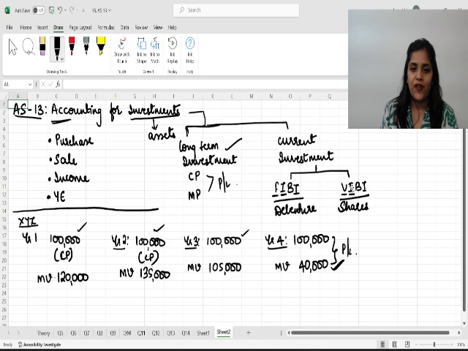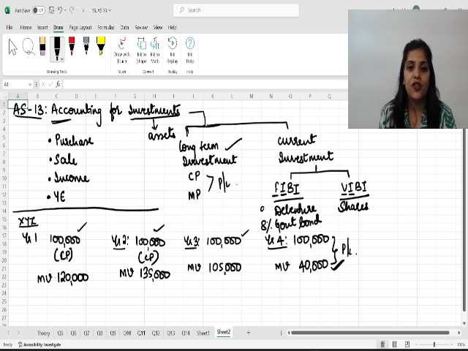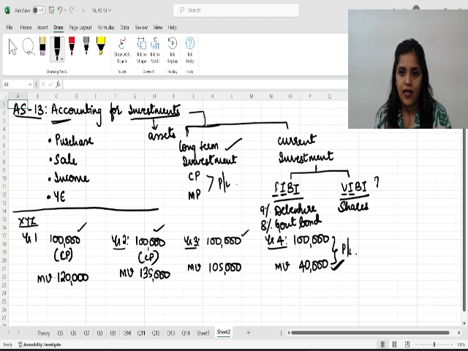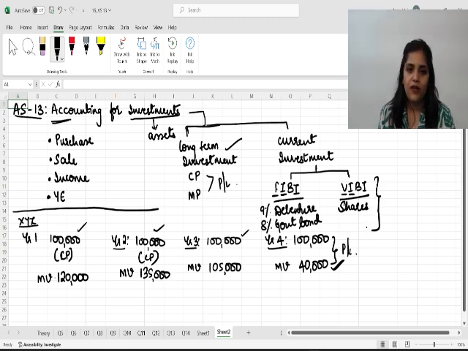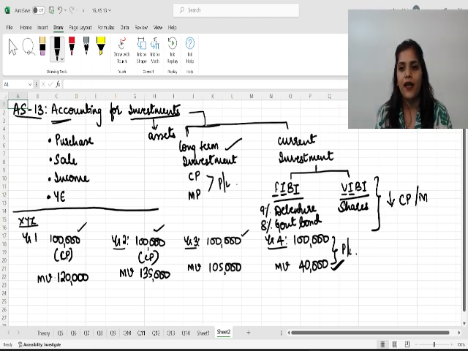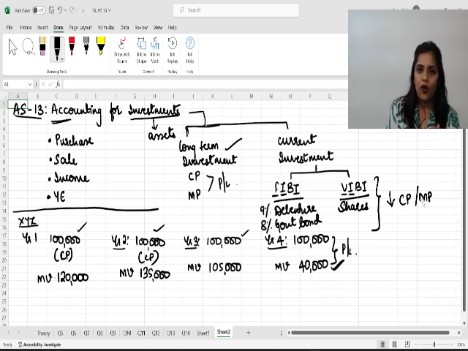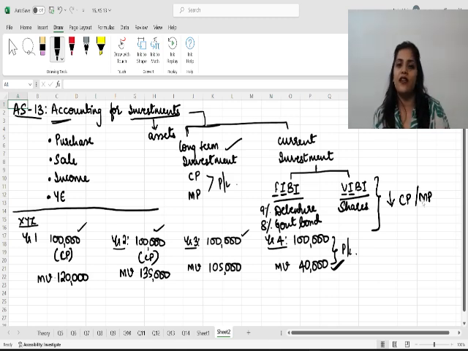So there are two types of investment. One is fixed income bearing, like debentures and government bonds, investment in government bonds which carry a fixed percentage of return, which will be called fixed income bearing. Now, accounting standard 13 says that both fixed income and variable income bearing investments should be valued at the lower of cost or market price. So we should compare the cost and the market price, and whichever is the lower, at that we will value.